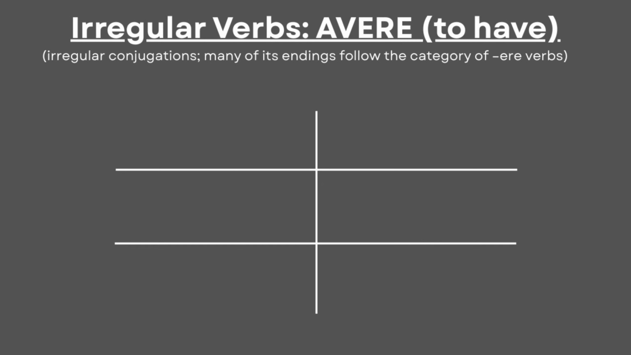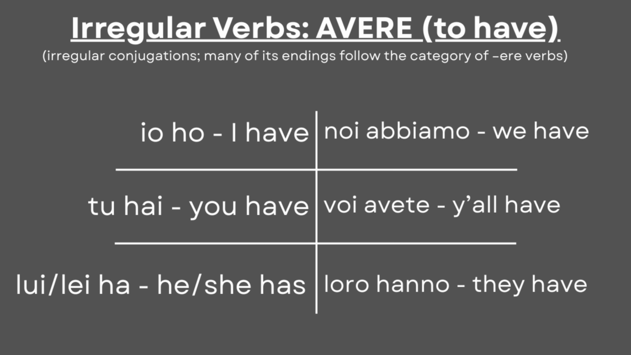Let's begin with avere, to have. This verb has irregular conjugations that must be remembered, but many of its endings follow the category of ere verbs. Io ho, tu hai, lui, lei ha, noi abbiamo, voi avete, loro hanno.